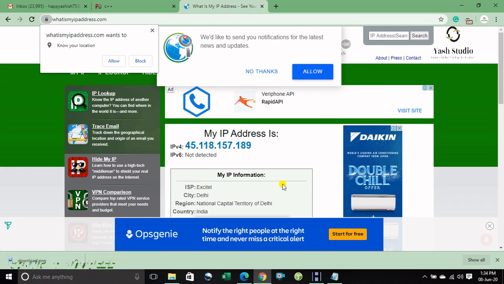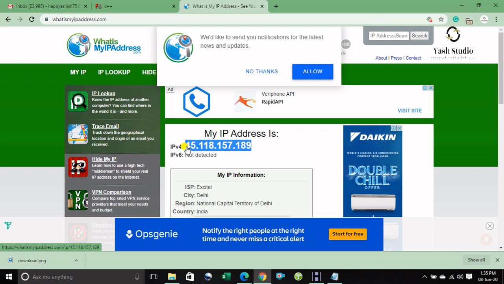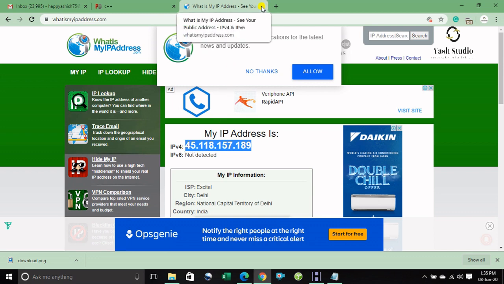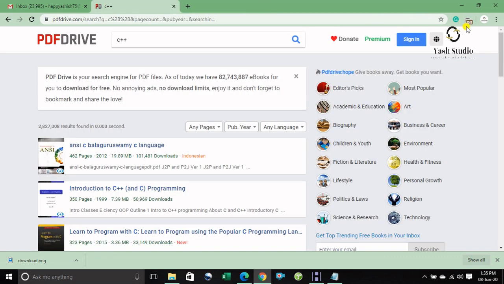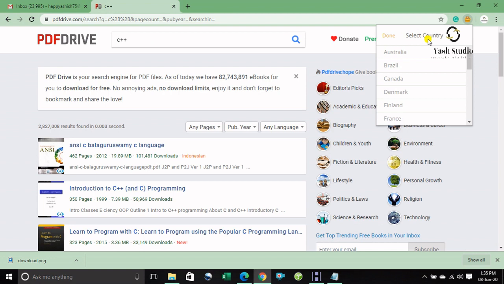So today I am talking about how to change this IP address very easily. So let's start how to change the IP address. You can see here my IP address, and close the tabs. Then here click OK, and all the countries are here.